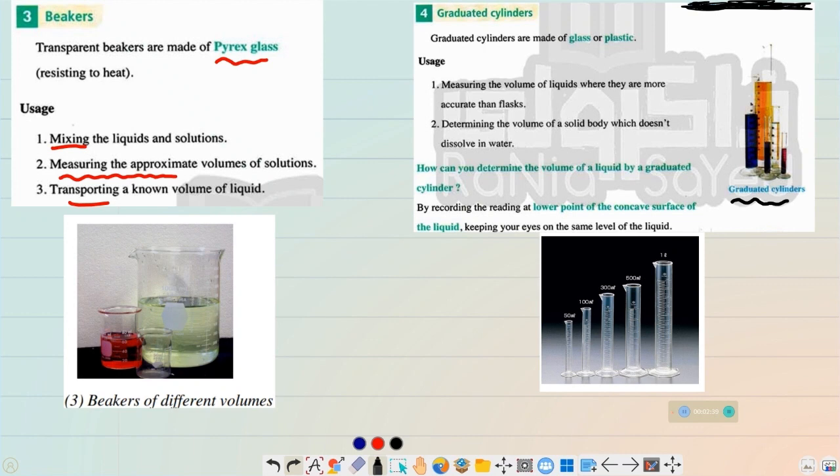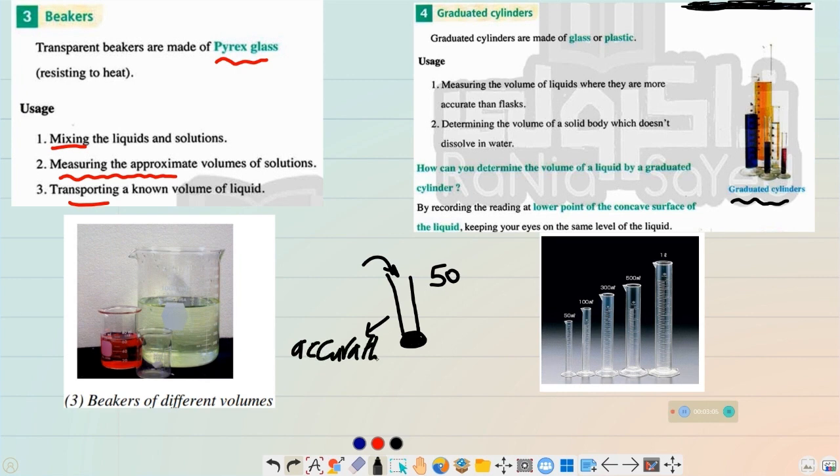Another device used to measure volumes is the graduated cylinder. From the name, it has a graduation, and it's a glass tube. A glass cylinder has only one opening, so the end of the graduation is near the only opening existing in this device, and we are using the graduated cylinder to measure the volumes of liquids and solutions accurately.